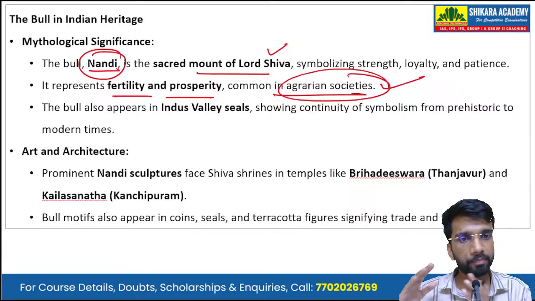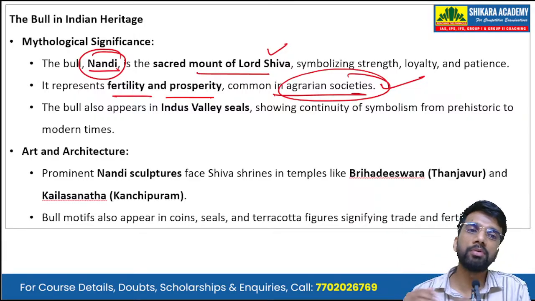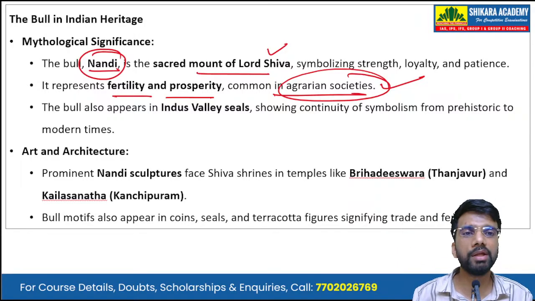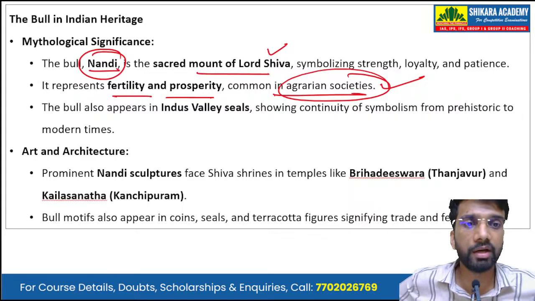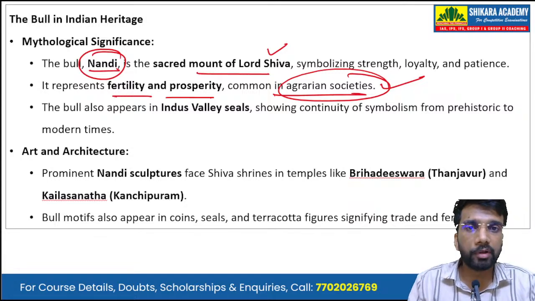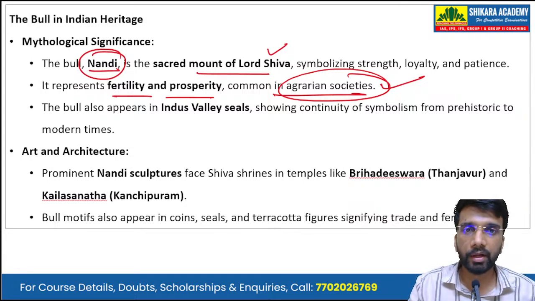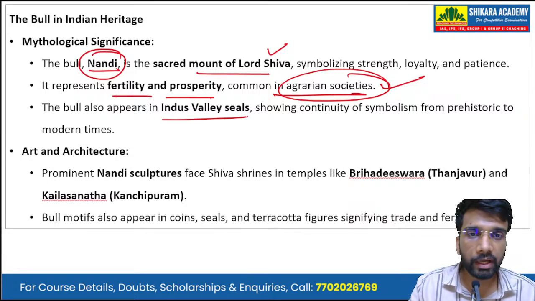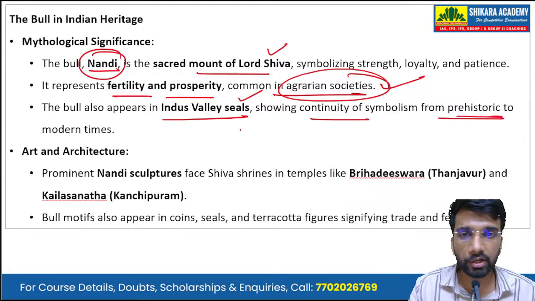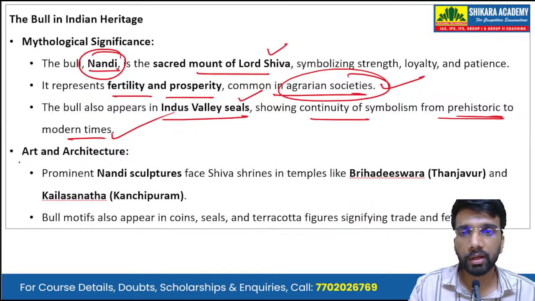From ancient times till today, Indian society and the Indian economy are considered agrarian. That is why the bull represents fertility and prosperity. The bull also appears in the Indus Valley seals, showing continuity of symbolism from prehistoric to modern times.